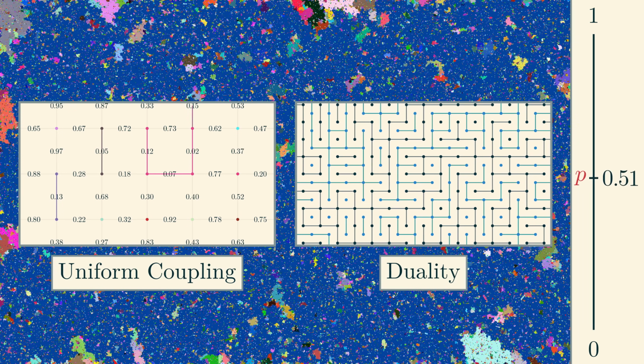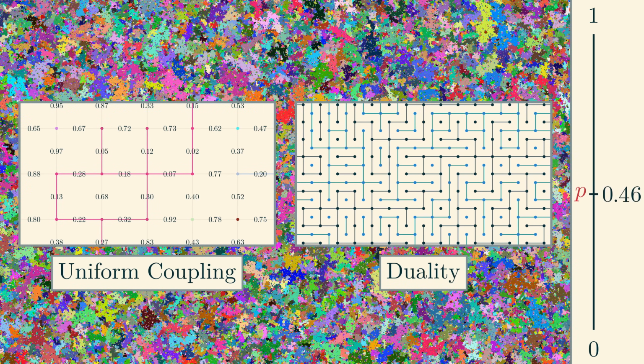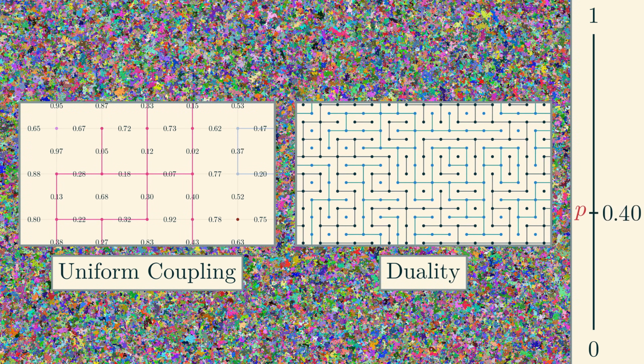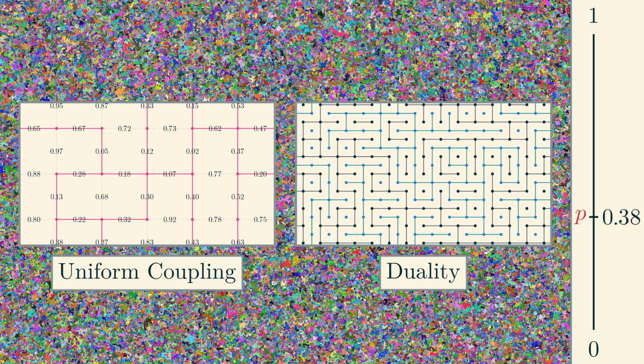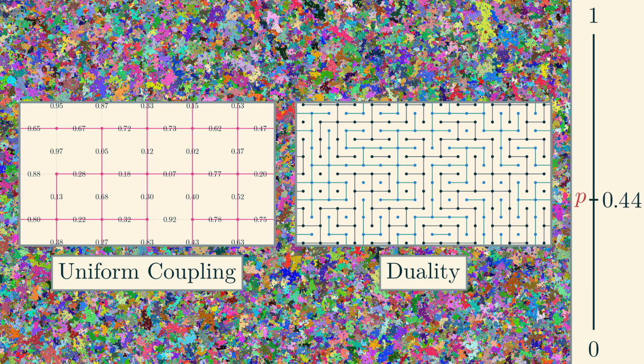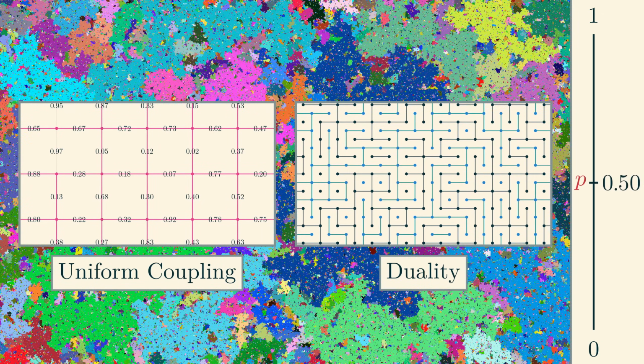Along the way, we will encounter one of the most important ideas in probability theory, that of cleverly coupling together multiple random processes into a single process. But before we do that, we need to actually describe the simple rules which define this model.